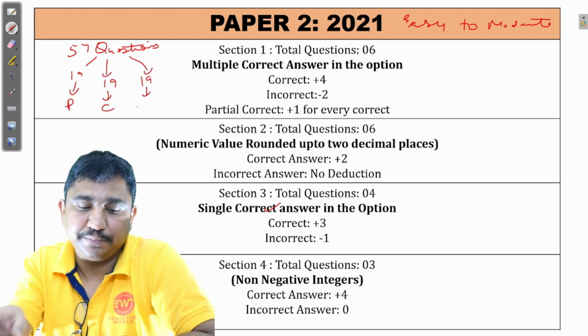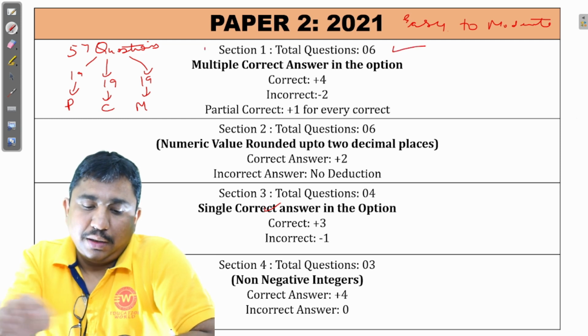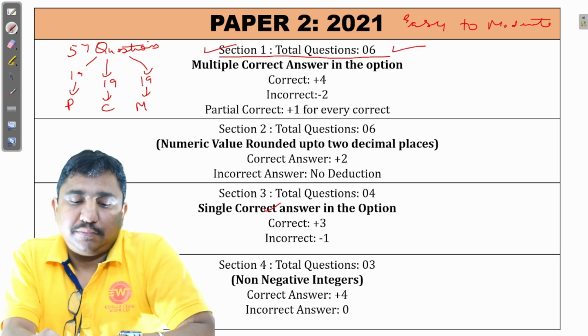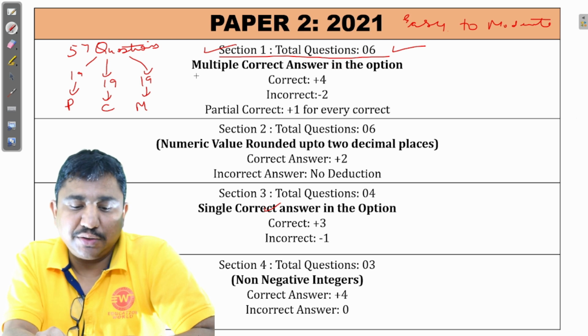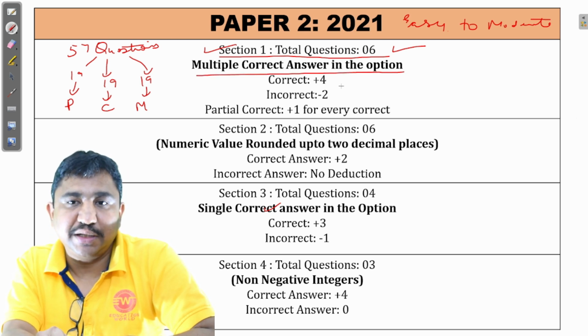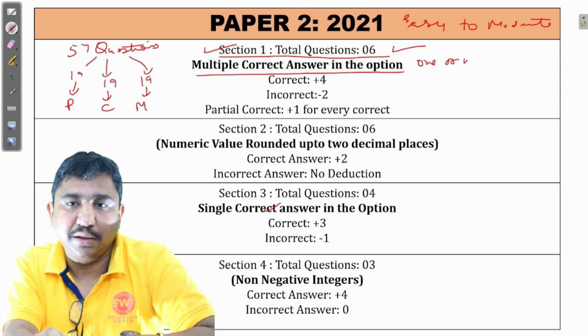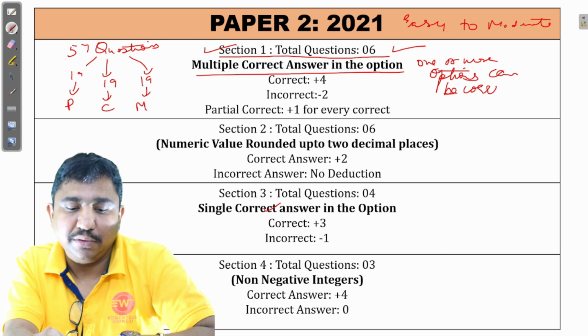6 questions were there. And the type of the question was with the answer of multiple correct. Means there could have been 1, 2, 3 or 4 correct. A, B, C, D. 1 correct, more than 1 correct.